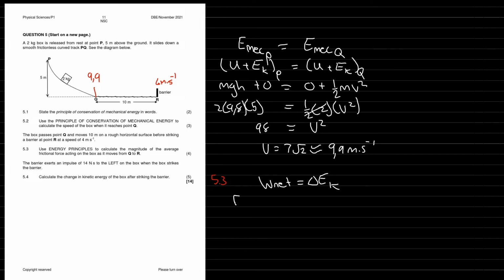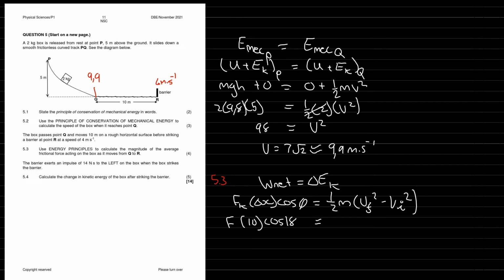W net is the frictional force times the displacement times cos theta, which is equal to the change in kinetic energy, which is a half m times v final squared minus v initial squared. So the frictional force, do they tell us? Oh, that's what we're calculating. Okay. But they do tell us the distance, which is 10 meters. And theta would be 180 degrees because friction acts in the opposite direction relative to motion.